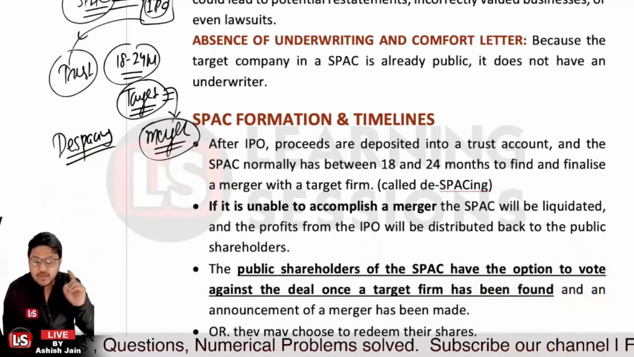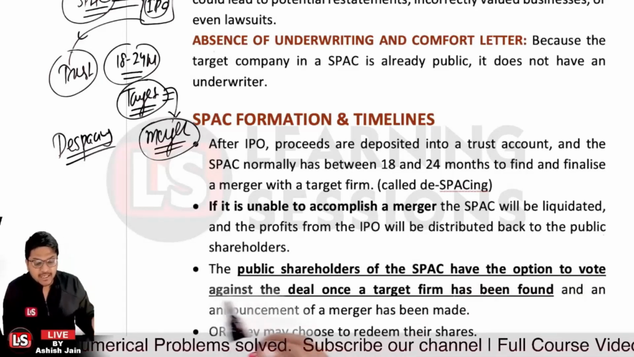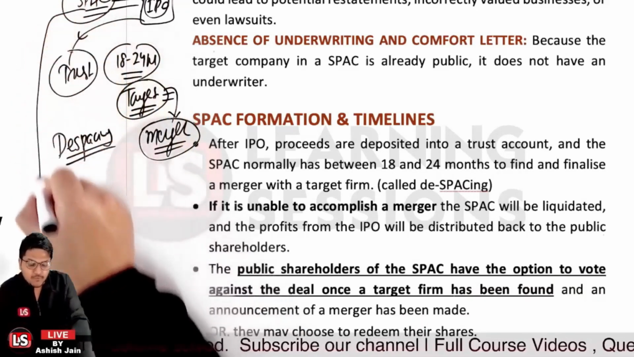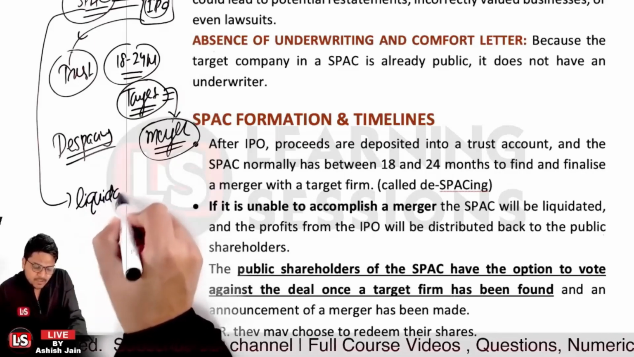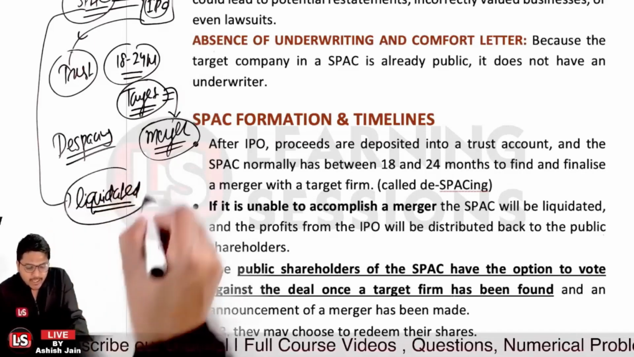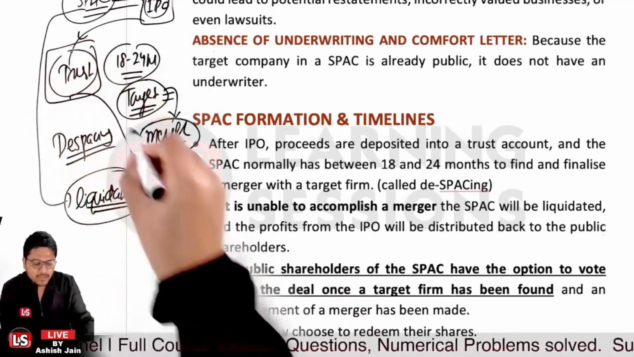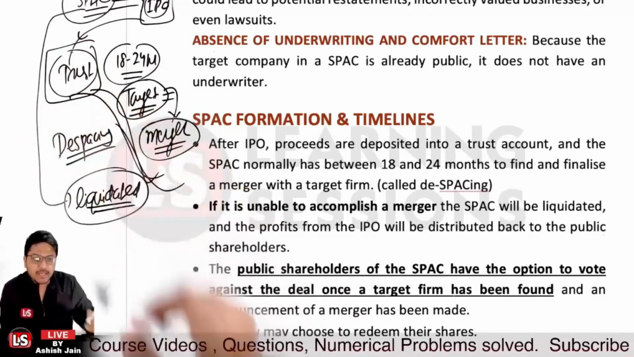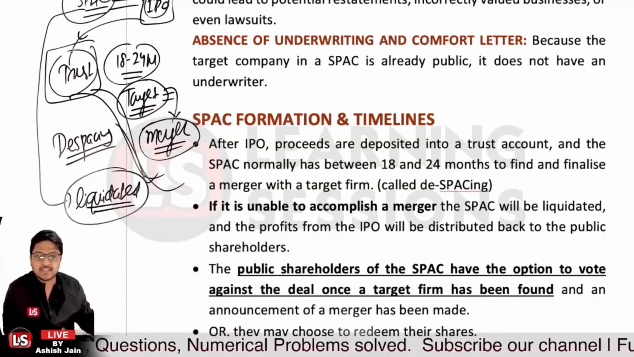And further, if they are not able to accomplish the merger, in that scenario the SPAC which was formed is to be liquidated. This particular SPAC will be liquidated, and whatsoever money was there in the trust account will be distributed among the shareholders. That is the process, right?